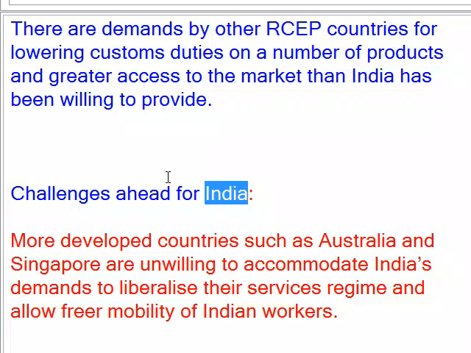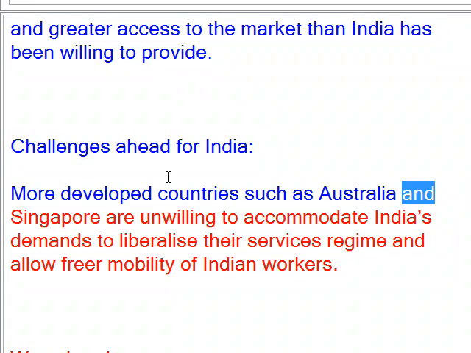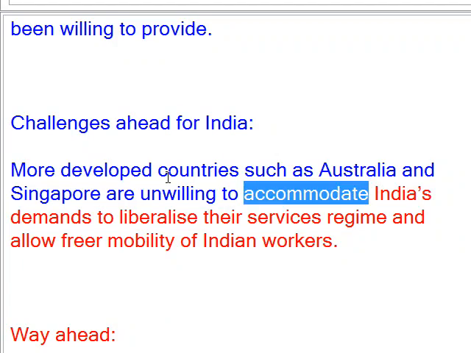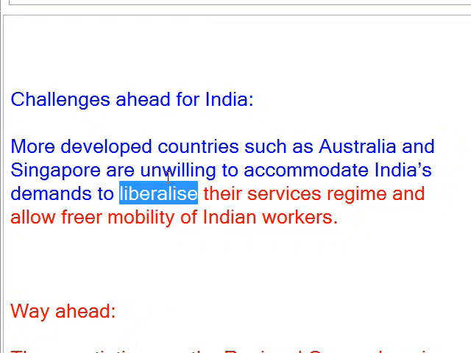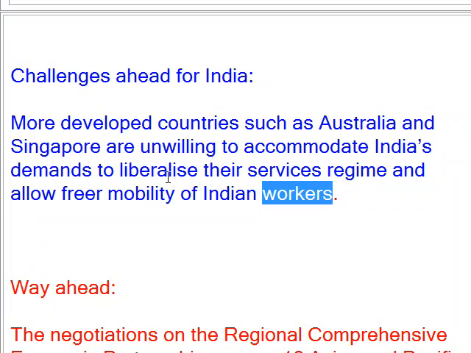Challenges ahead for India. More developed countries such as Australia and Singapore are unwilling to accommodate India's demands to liberalize their services regime and allow freer mobility of Indian workers.